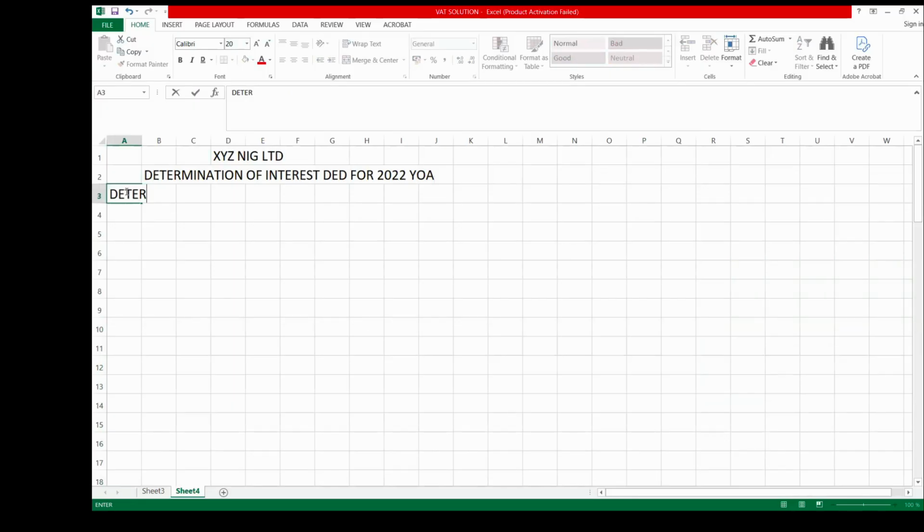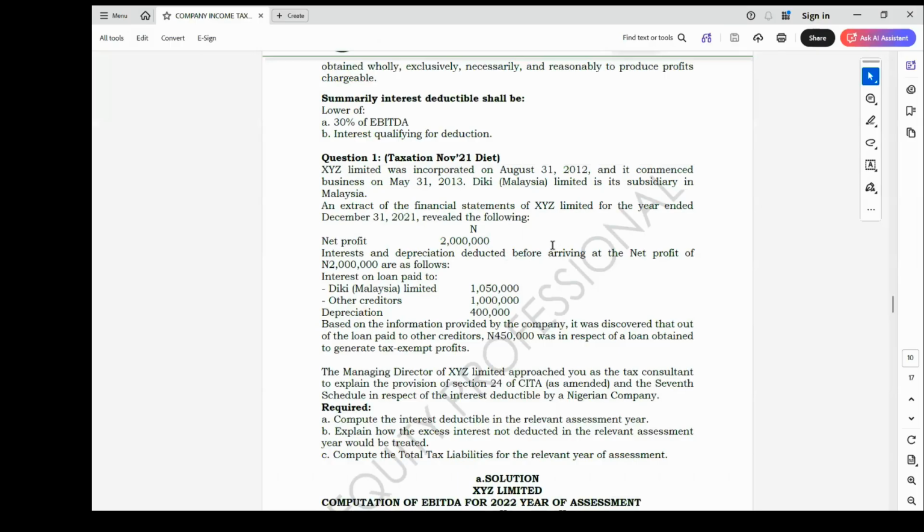To start, we need to determine our EBITDA. And I told you the determination of EBITDA depends on the type of profit provided by the examiner. Here we are given net profit.